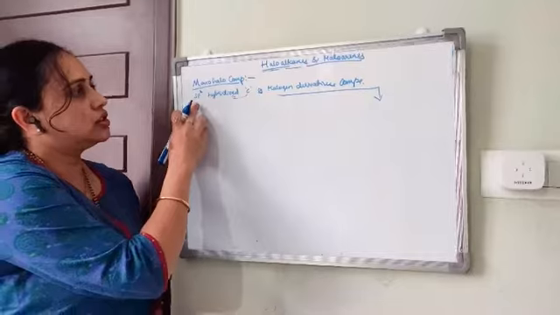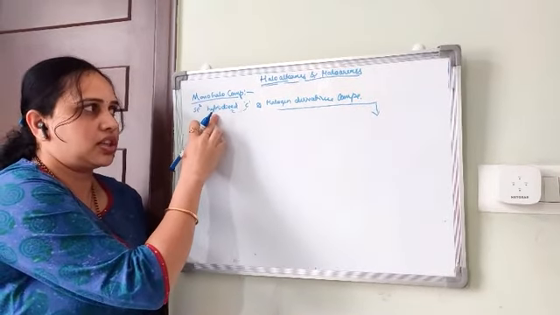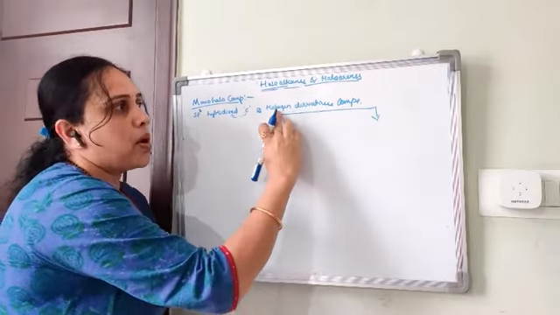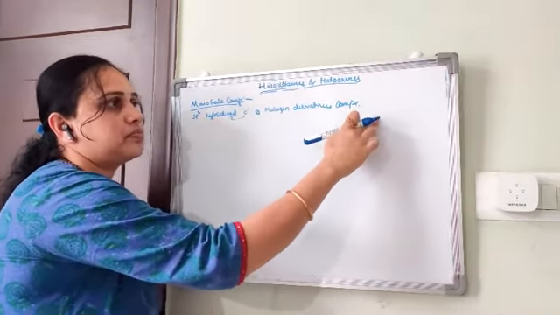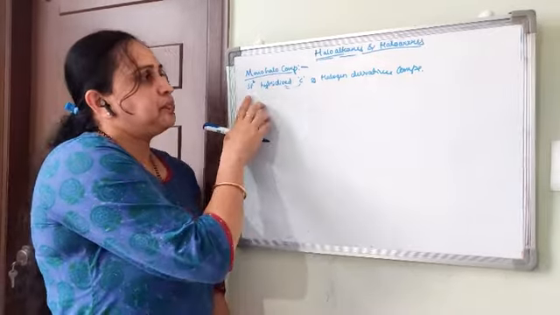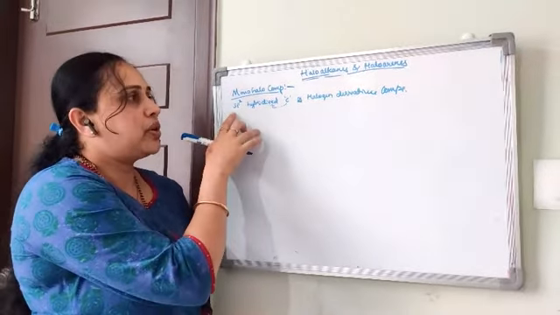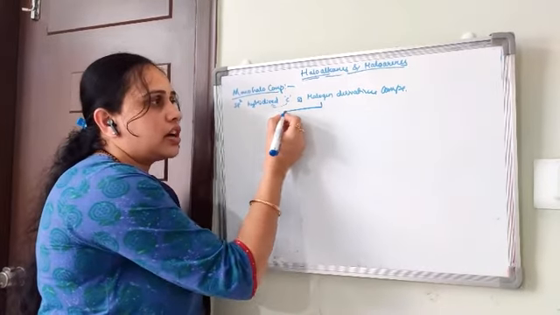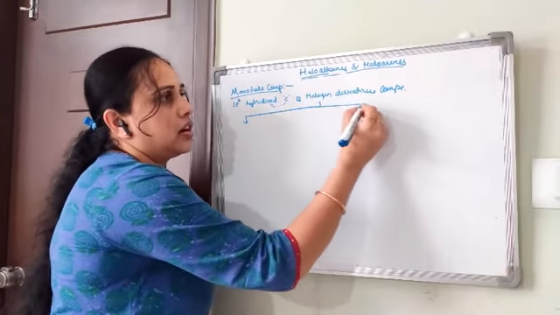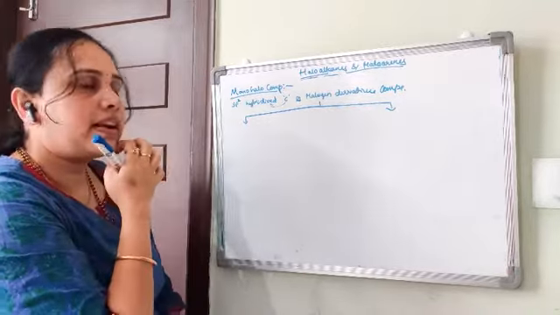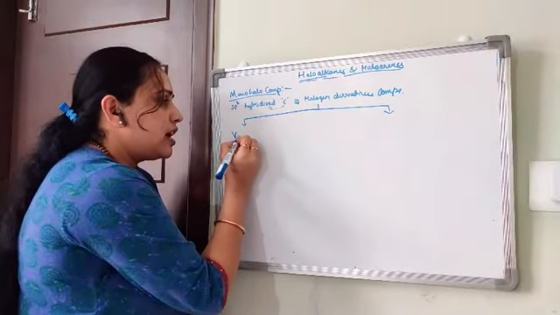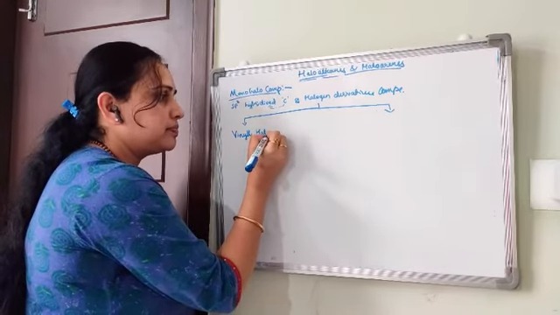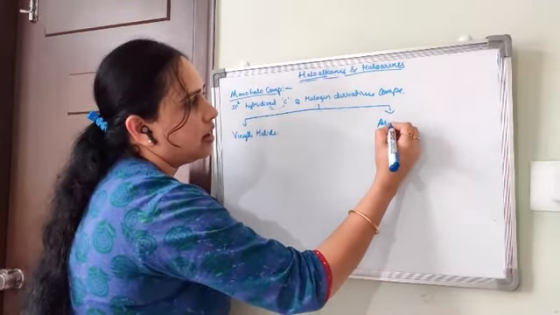Now we are going to discuss sp2 hybridized carbon atoms of halogen derivative compounds. In this also there are two types of sp2 hybridized carbon atoms: vinyl halide and aryl halide.